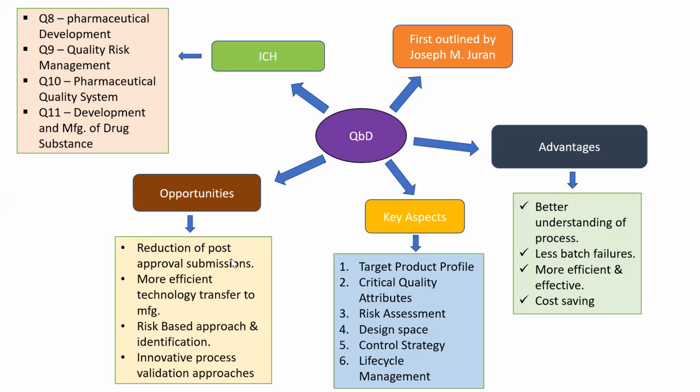Then it includes the ICH guidelines from Q8 to Q11, which explain pharmaceutical development. Q9 is quality risk management, Q10 is the pharmaceutical quality system, and Q11 is the development and manufacture of drug substances. And these are the key aspects of QbD, like QTPP, that is quality target product profile, CQA, risk management, like this. Yes, great.